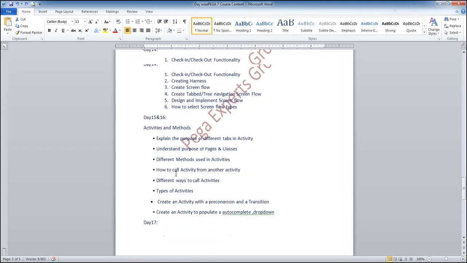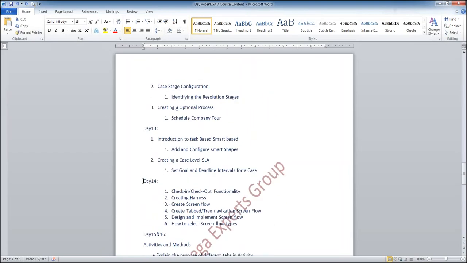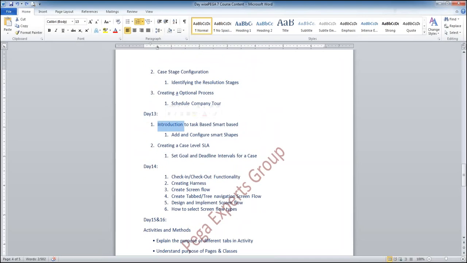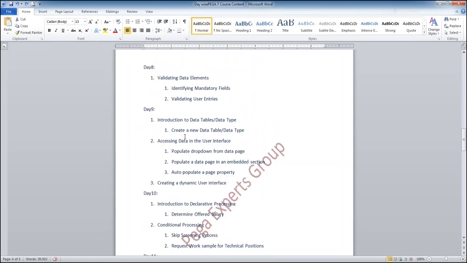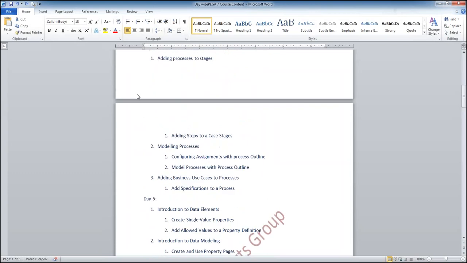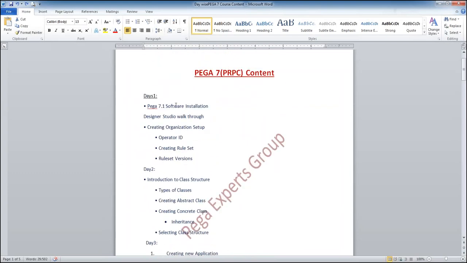So from day 14 we are discussing the advanced topics, right? These advanced topics will also be explained with the existing application. We already completed one application by day 13. We will correlate these topics with the existing application so that you can easily correlate the real-time scenarios. So that is the plan, Akila. If you have any doubts here, you can ask about the course. Otherwise, we'll jump into the actual demo topic.